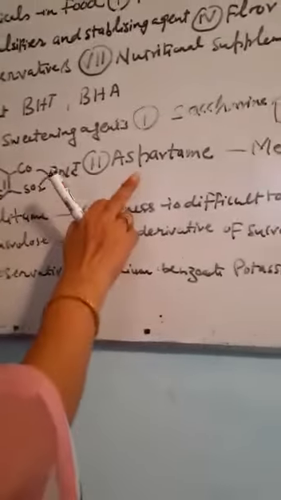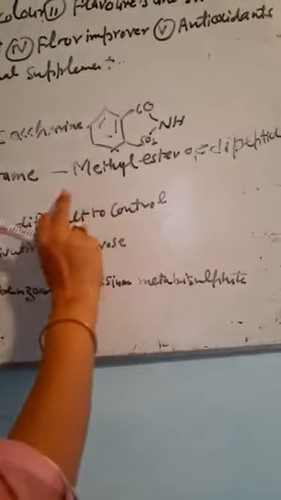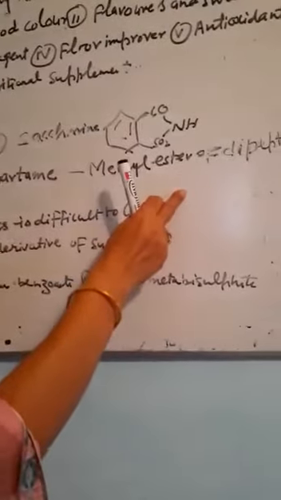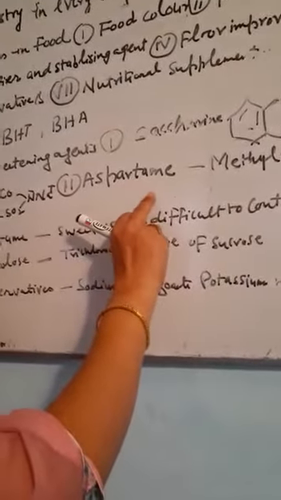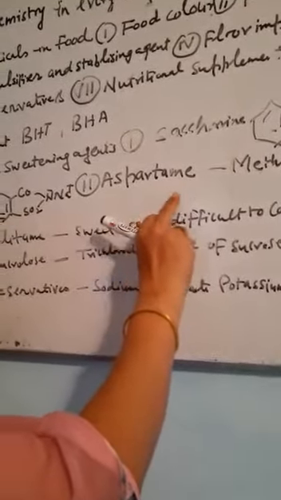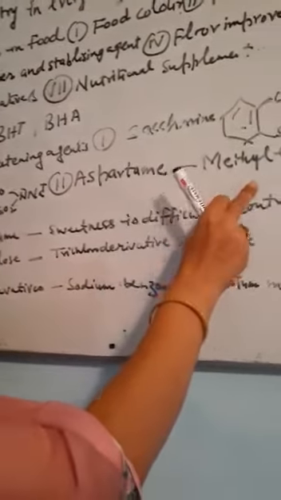The next one is aspartame. It is a methyl ester of a dipeptide. It is made from phenylalanine and aspartic acid. But it becomes unstable at higher temperature. It is used in soft drinks and in cold food.